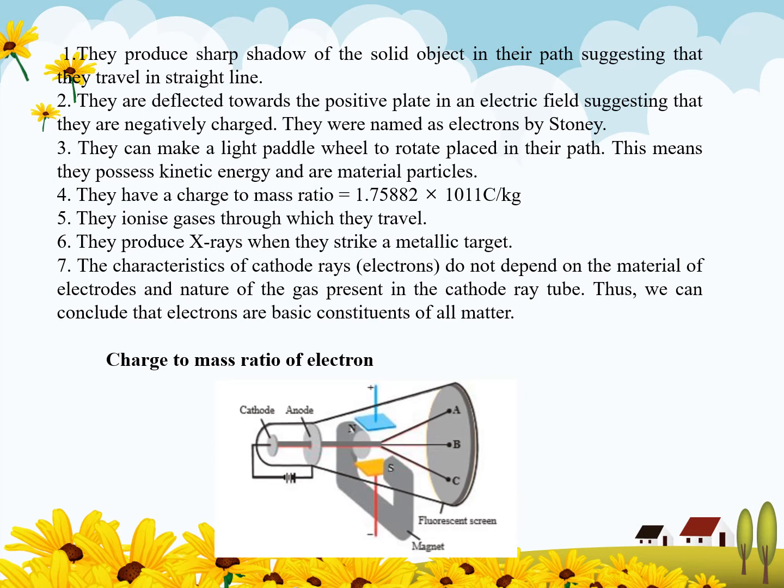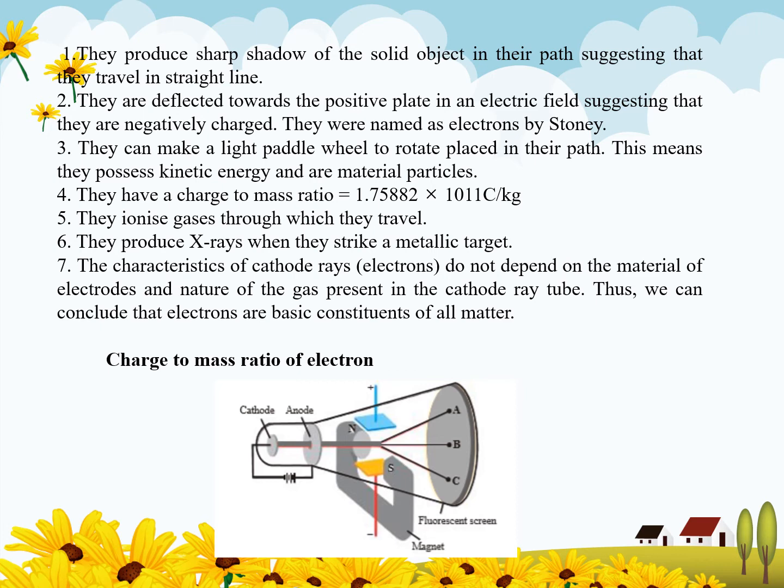They ionize gases when they travel. They produce X-rays when they strike a metallic target. The characteristic of the cathode ray does not depend upon the material of the electrode or nature of the gas in the tube, thus we can conclude electrons are the basic constituent of all the matter.